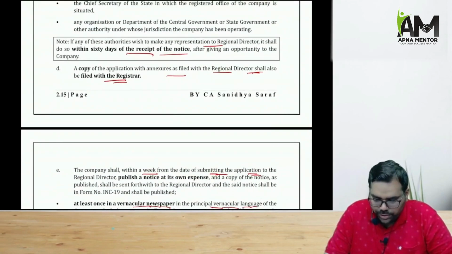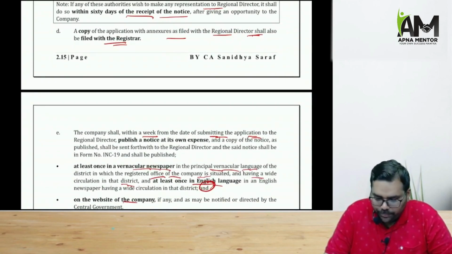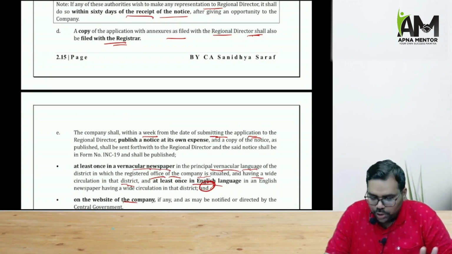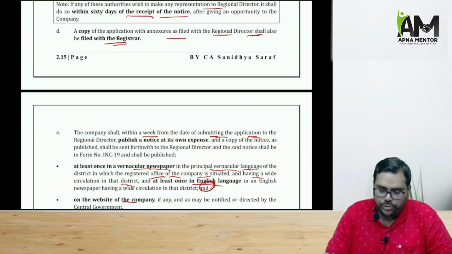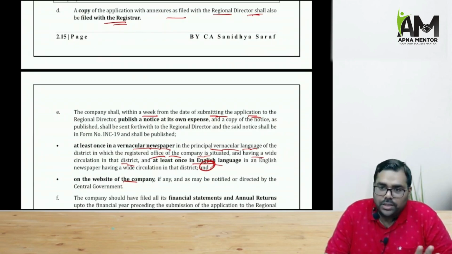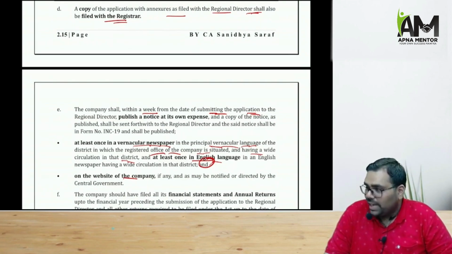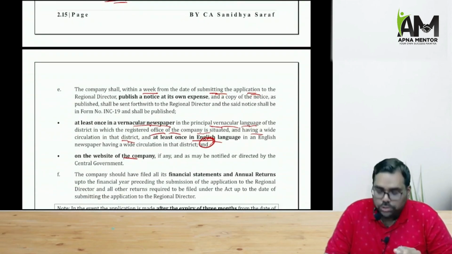Now what the company is going to do is, the company has given the application to the RD. After that, the company is going to announce in a newspaper that we are going to get ourselves converted. At its own expenditure, it is going to publish in the newspaper. And whenever in law we say publish in a newspaper, it has to be in a vernacular newspaper in the principal language of the state, and one English newspaper. And also the company is required to inform on its website.